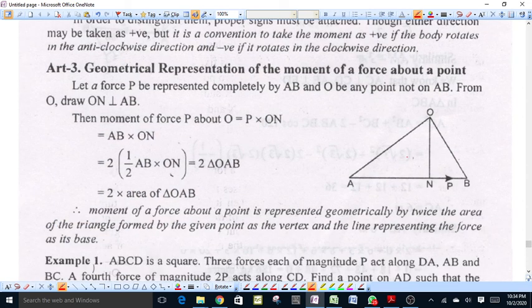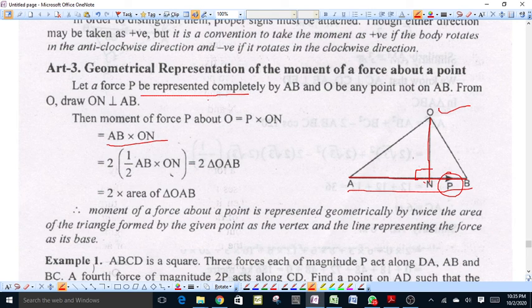Now, what is the geometrical representation of the moment of a force about a point? Suppose a force P is represented completely by the side AB, and O is the fixed point which is not on AB, and we draw a perpendicular from O on AB. Suppose this is ON. Then the moment of force AB, whose magnitude is equal to P, will be equal to AB into ON. That is, the magnitude of force into the perpendicular distance from the fixed point O.